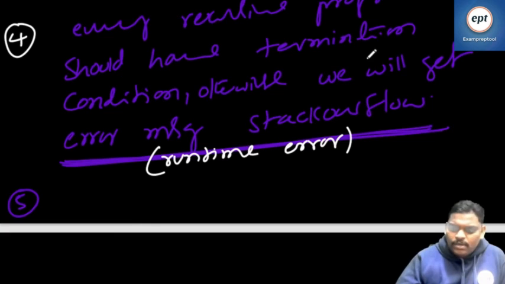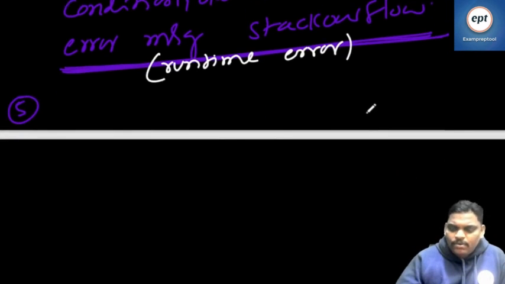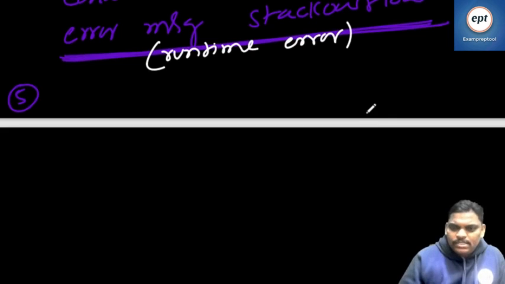Right, now come to the next one. Don't divert the topic. Can you see the fifth statement? Very, very interesting one. Everyone listen. Every recursive program should have a termination condition. See how the recursive program will be written. Factorial of n. See this one. This is the rough program. Roughly, the factorial program is like this. Please don't worry that much about syntax.